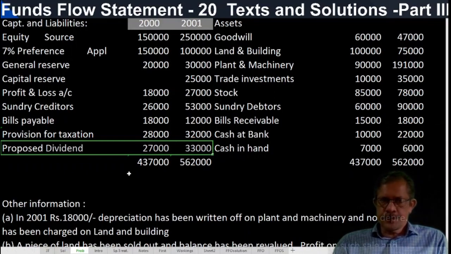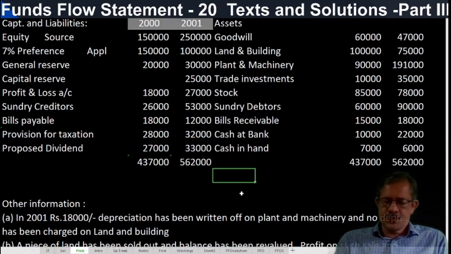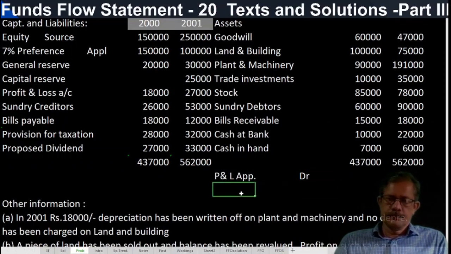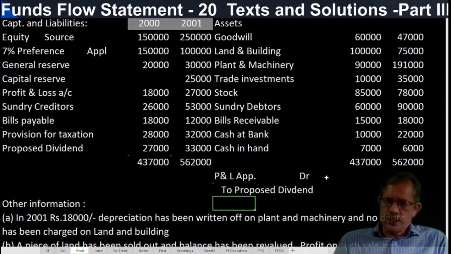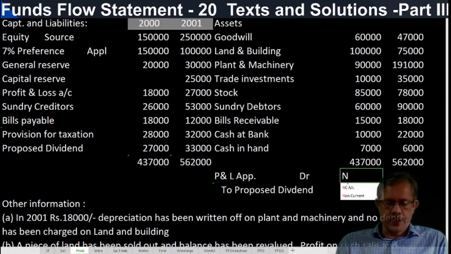what is the entry for proposed dividend? Profit and loss appropriation account debit to proposed dividend. Profit and loss account or profit and loss appropriation account is always a non-current account. It is a part of net worth, non-current.